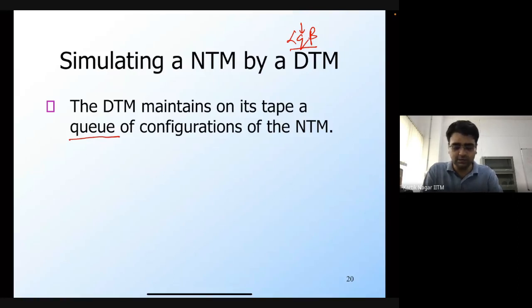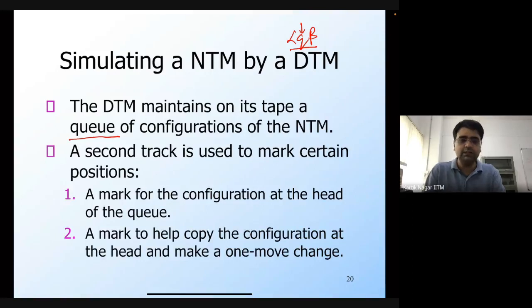So let's see how exactly the DTM works. This DTM also uses a second track in order to mark certain positions. In particular, there's a mark for the configuration which is at the head of the queue. At every step, the DTM is going to look at the configuration at the head of the queue, and then look at the next step that the non-deterministic Turing machine can take from that configuration.